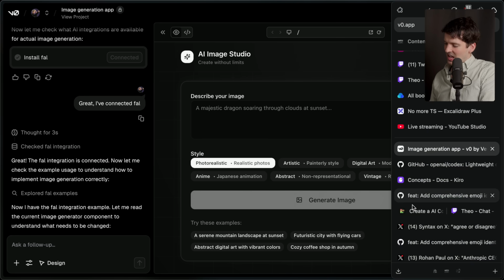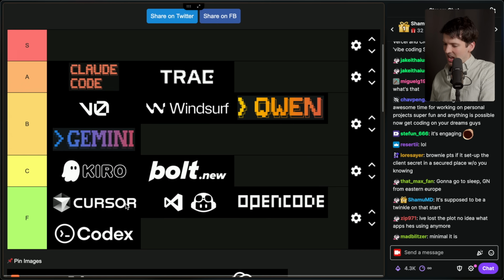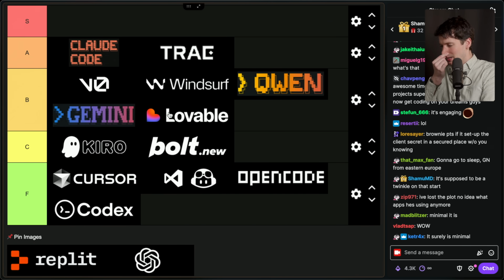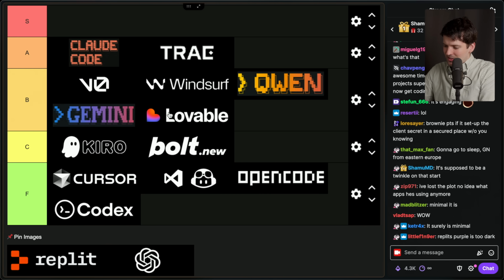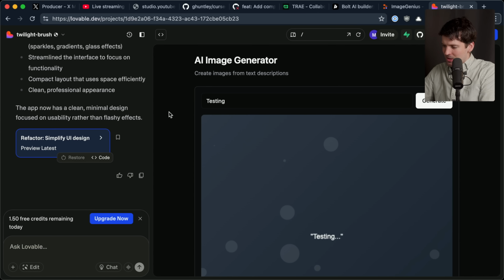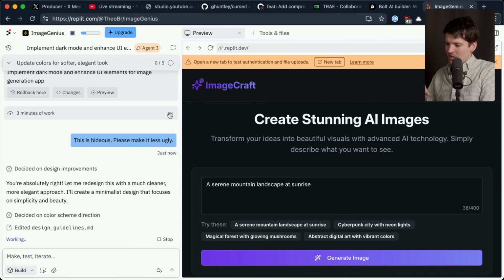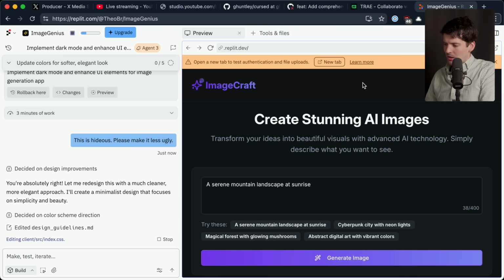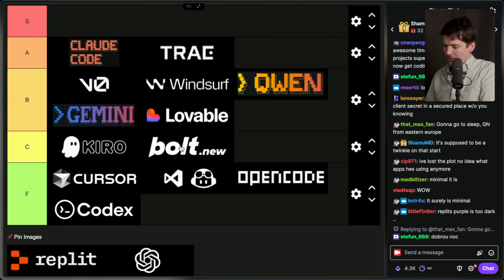I respect it. I almost want to put it higher because it is so jank, but I don't think anything higher than B tier makes sense for that. So Lovable I'm putting in B for now. I don't want to keep fighting it. We're still running Replit in the background. I'm still playing with Bolt. Actually, I think we've decided on Bolt. I'll close that as well. Bolt C, Lovable B, again, based on the vibe.